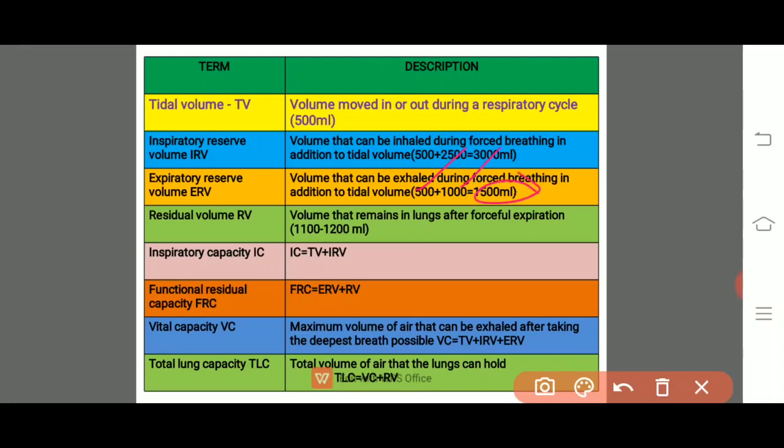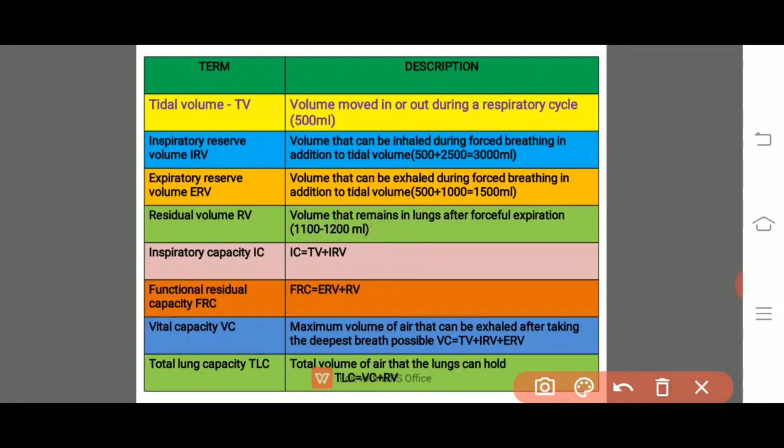And residual volume, the amount of air which remains in the lungs after the forceful expiration. After the forceful expiration also we will contain some air, that is 1100 to 1200 ml. And inspiratory capacity, IC, is tidal volume plus inspiratory reserve volume. TV is the tidal volume and IRV is the inspiratory reserve volume.